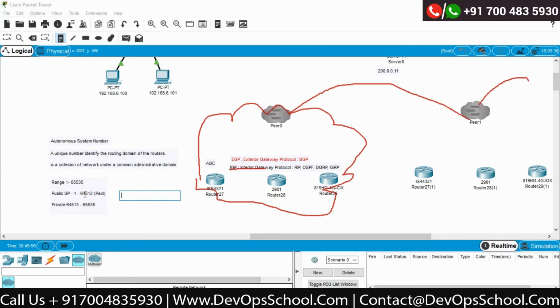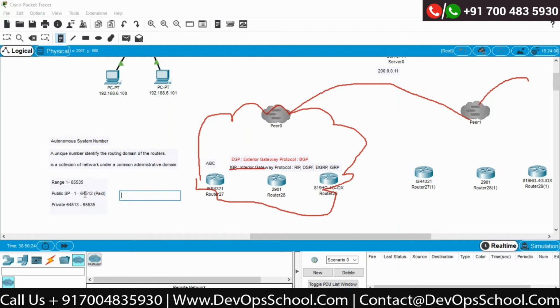Now, normal companies, even very huge organizations, will not actually go for this public autonomous system number, but some companies can do that. However, there are some companies from which you can purchase this ASN number, and they will also make sure that this ASN number is properly managed and maintained.